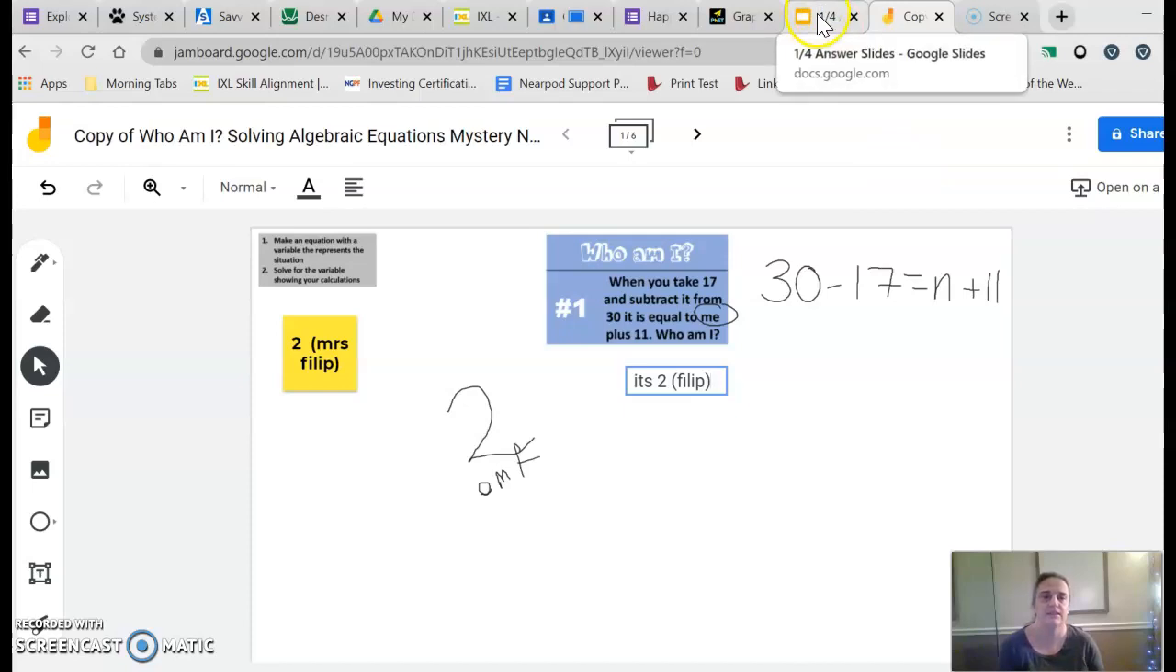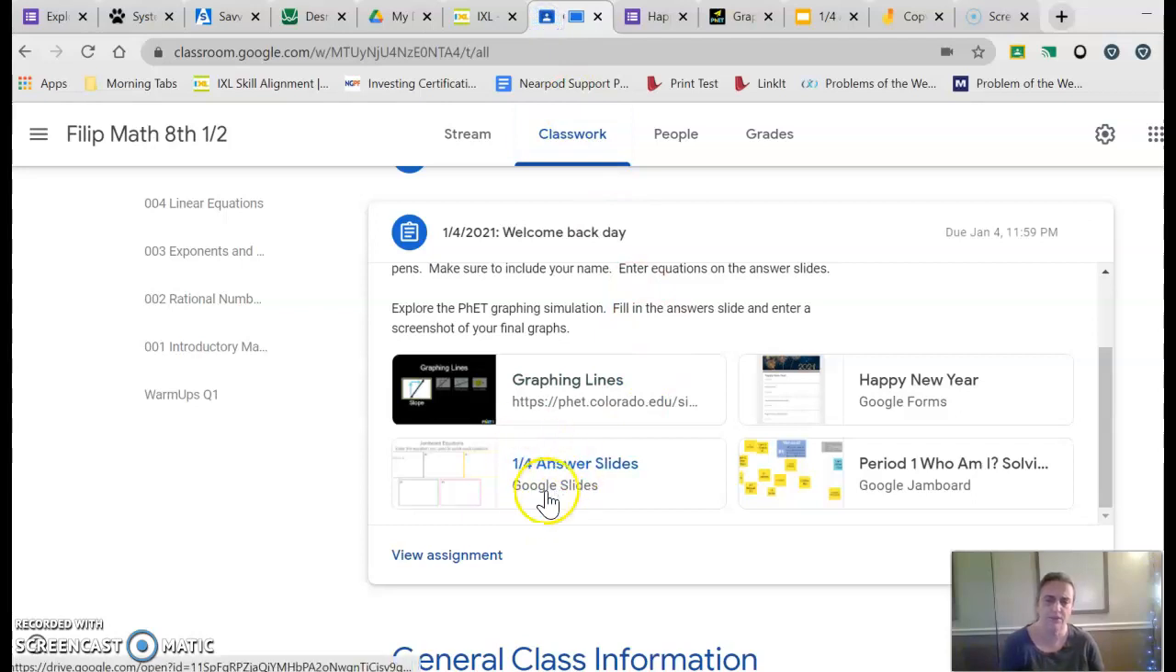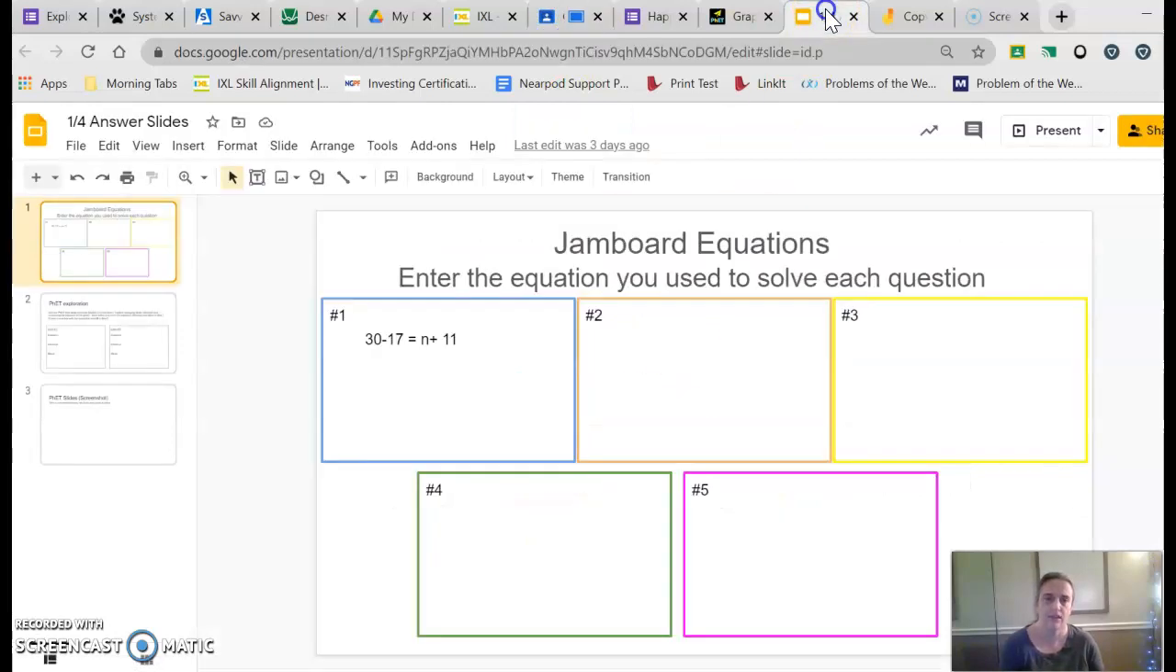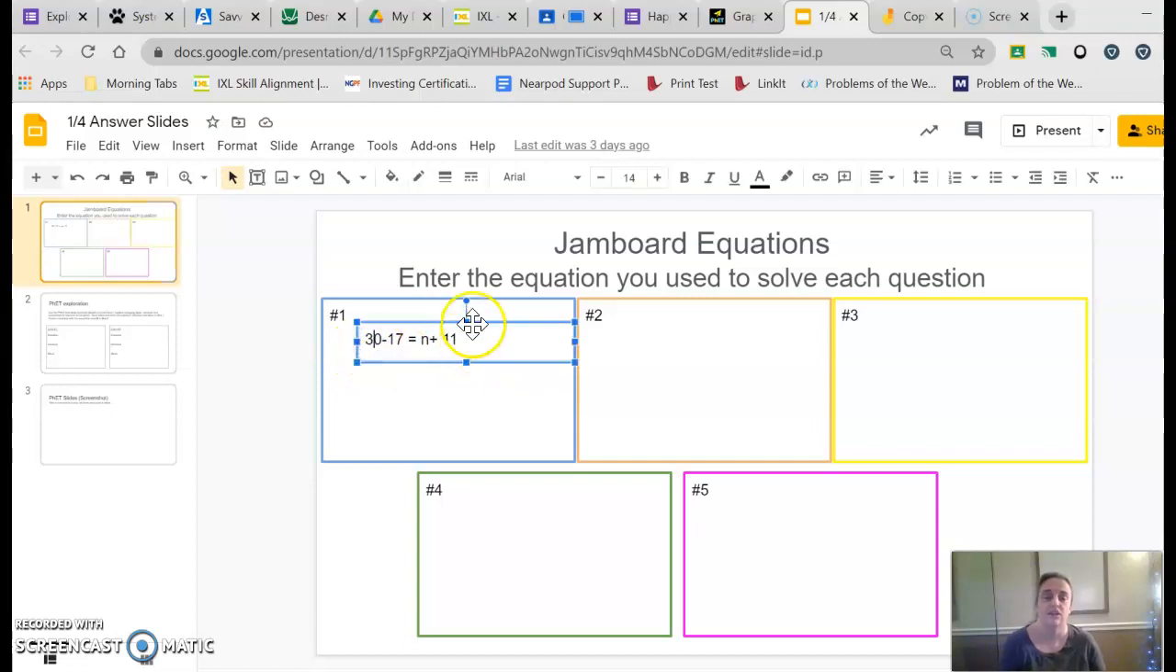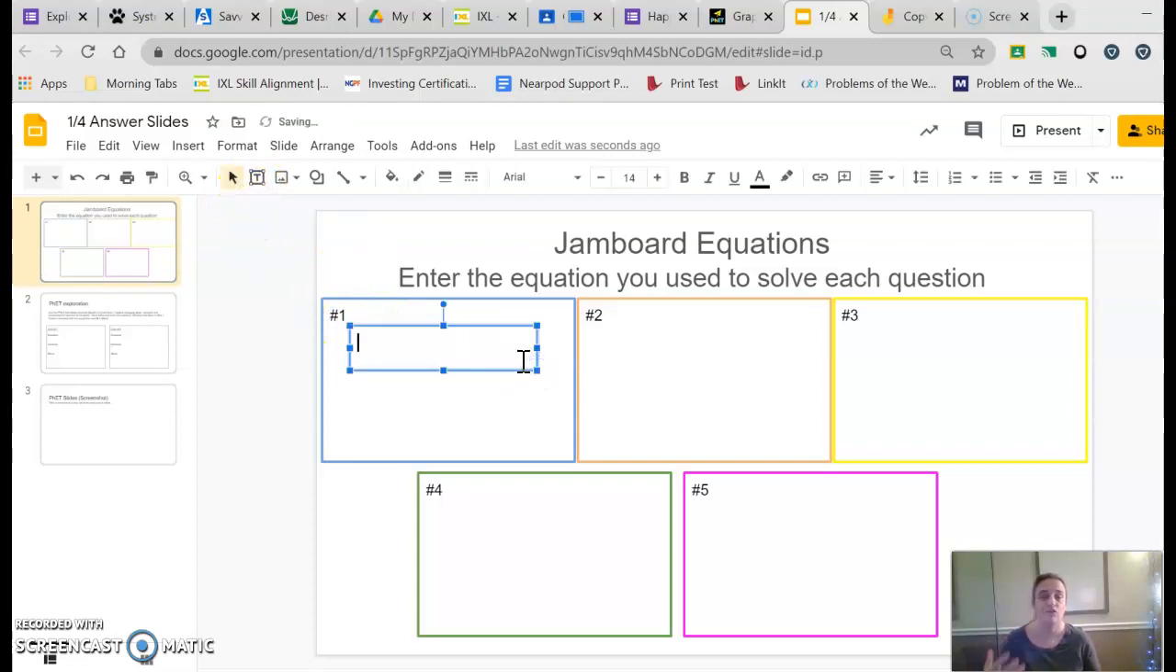So remember what I said. I'm going to go back to this answer slides, which again, I can open here from the assignment. When I click on it, it'll open the answer slides, and you can see I just entered the equation right here. So just to do it again, I'll take a text box, and I'll say to solve question number 1, which was the question with the blue sticky note, the blue riddle, so it's in a blue box, 30 minus 17 equals n plus 11.